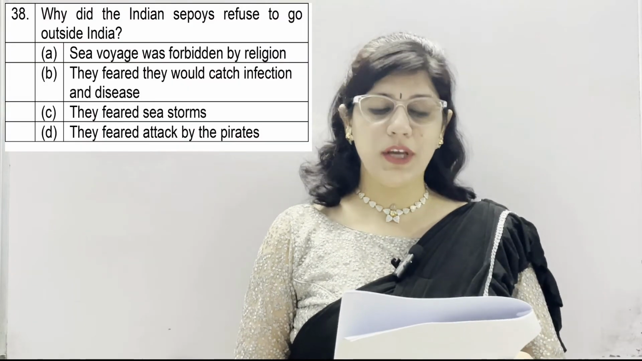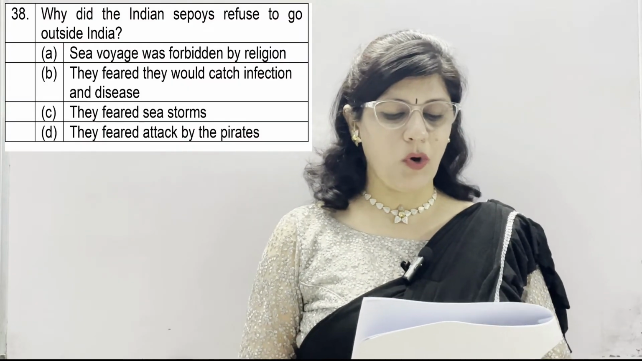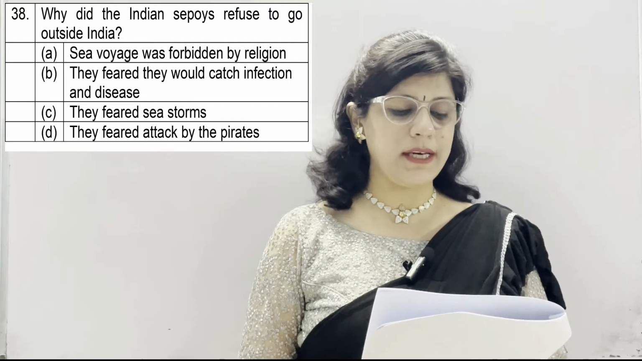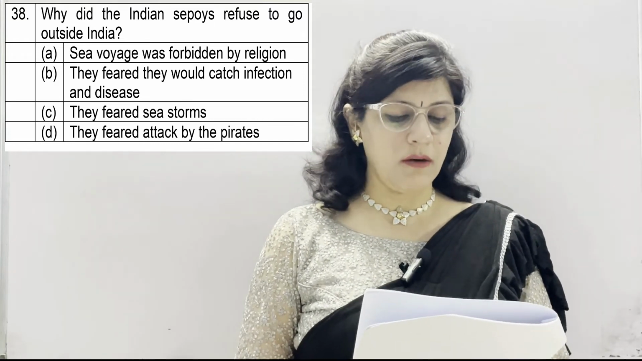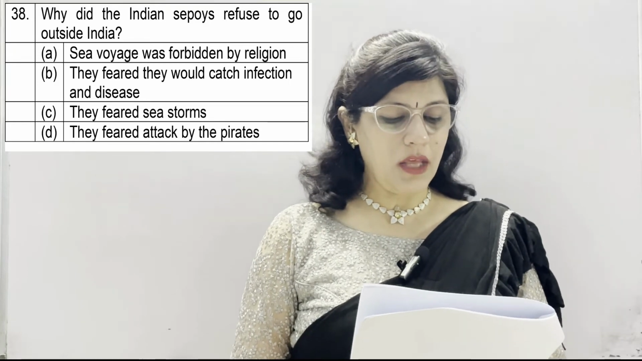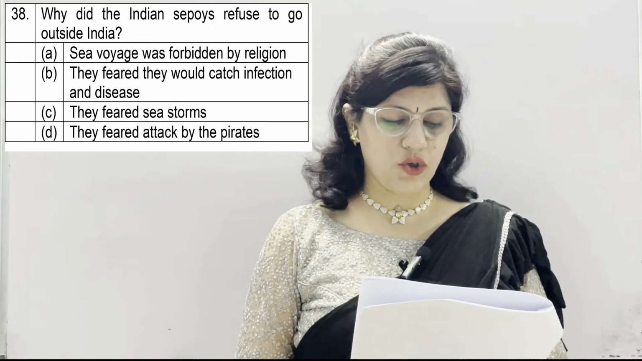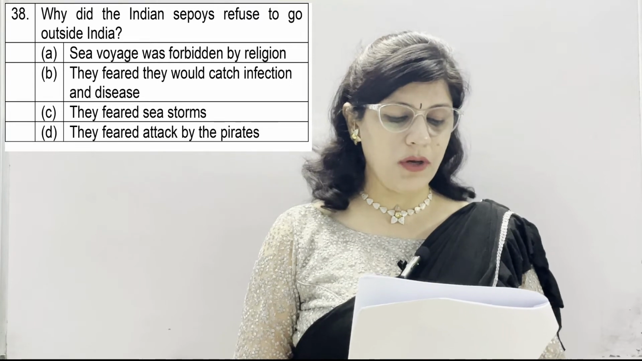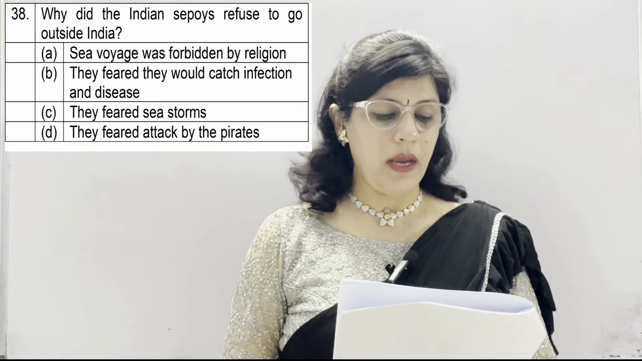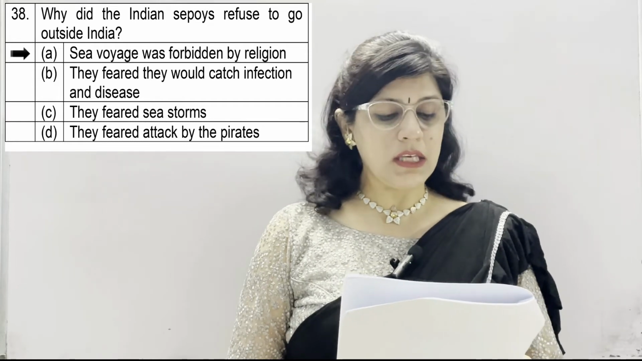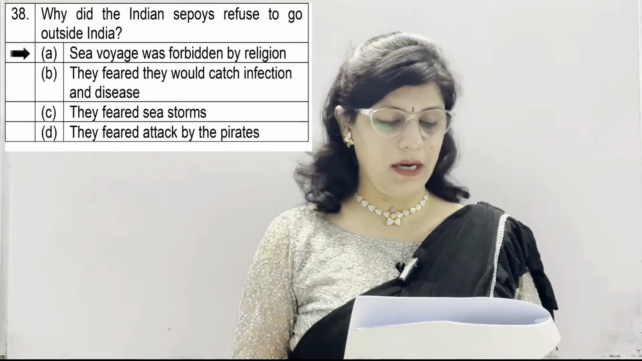Question number 38. Why did the Indian sepoys refuse to go outside India? Option A. Sea voyage was forbidden by religion. B. They feared they would catch infection and disease. C. They feared sea storms. And D. They feared attack by the pirates. And the correct option is A. Sea voyage was forbidden by religion.